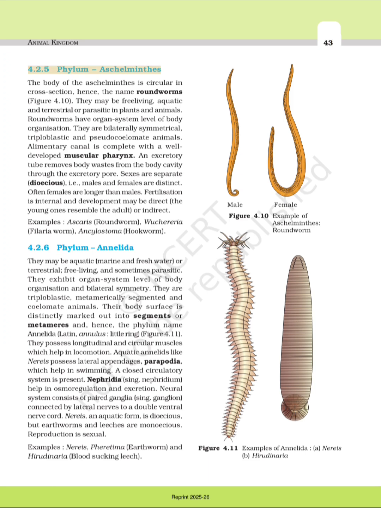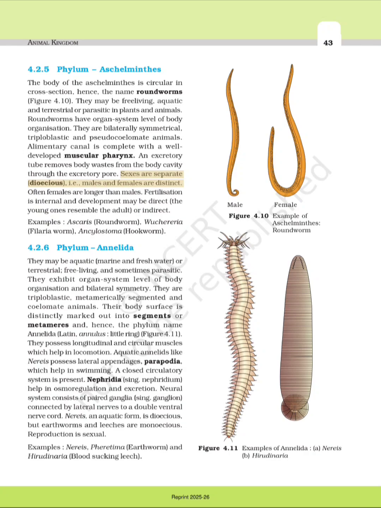4.2.5 Phylum Aschelminthes. The body of the Aschelminthes is circular in cross-section, hence the name roundworms, Figure 4.10. They may be free-living, aquatic and terrestrial, or parasitic in plants and animals. Roundworms have organ system level of body organization. They are bilaterally symmetrical, triploblastic and pseudocoelomate animals. Alimentary canal is complete with a well-developed muscular pharynx. An excretory tube removes body wastes from the body cavity through the excretory pore.